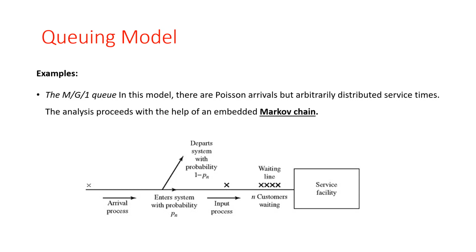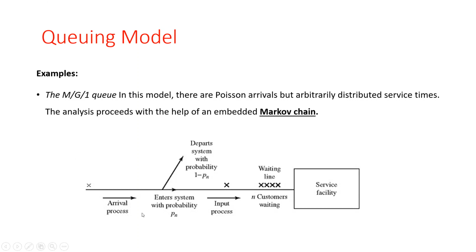So the special case is a queue with overflow, in which an arriving customer enters the queue if and only if there is at least one server free to begin the service immediately. So in this diagram, if n customers are waiting in the queue system with balking, an arriving customer enters the system with probability P_n and does not enter with probability 1 minus P_n.